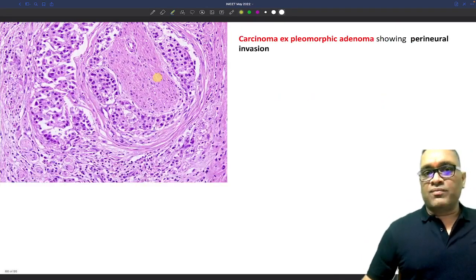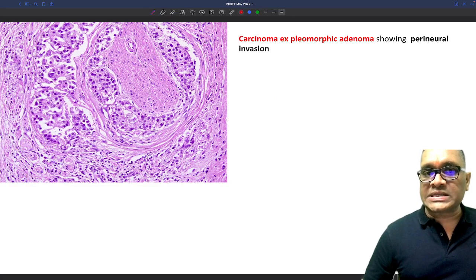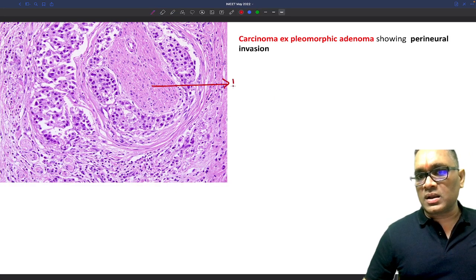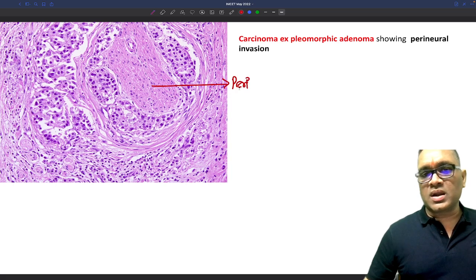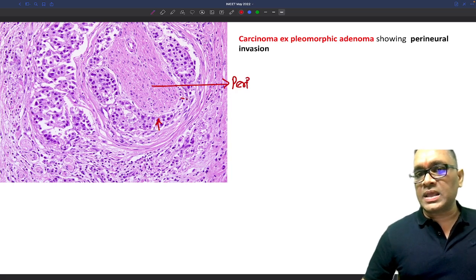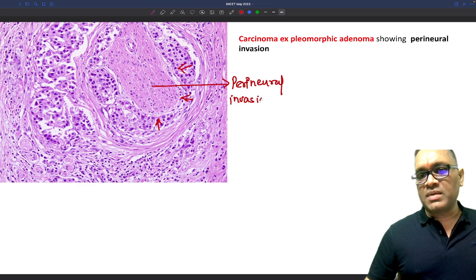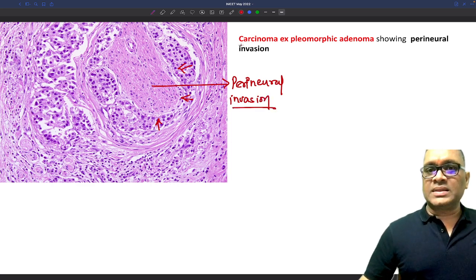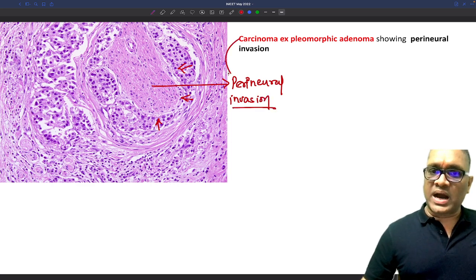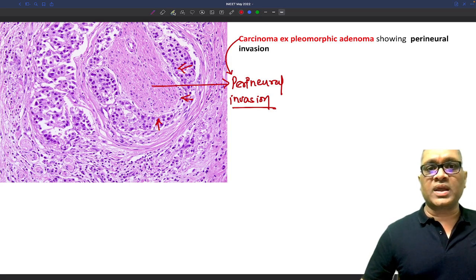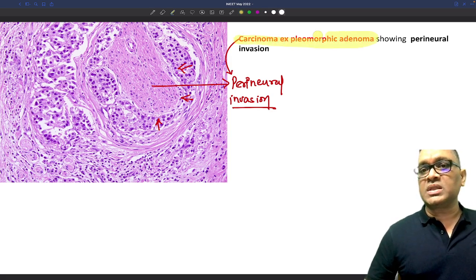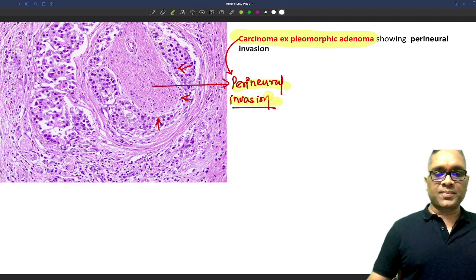And remember, when there is perineural invasion, this is the neural bundle and tumor cells are infiltrating here. This is called perineural invasion. Whenever we find perineural invasion, that is a finding of carcinoma ex pleomorphic adenoma. So this should be the right answer for this one, right?